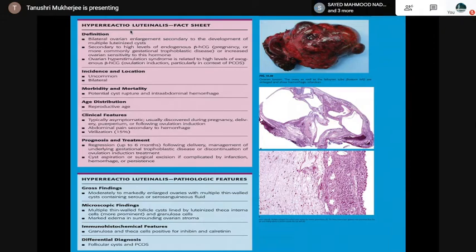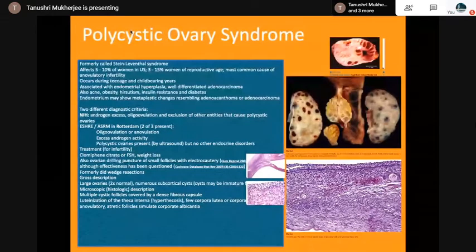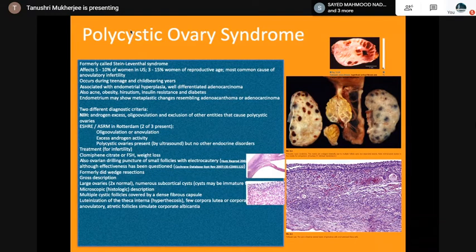Then this is a condition, polycystic ovary. It is very commonly seen, like girls coming with a polycystic ovary. Earlier it was called Stein-Leventhal syndrome. Occurs during teenage and childbearing years, associated with endometrial hyperplasia and well-differentiated adenocarcinomas. There is acne, obesity, hirsutism, insulin resistance, and diabetes.